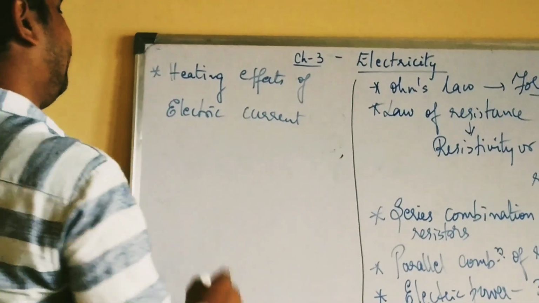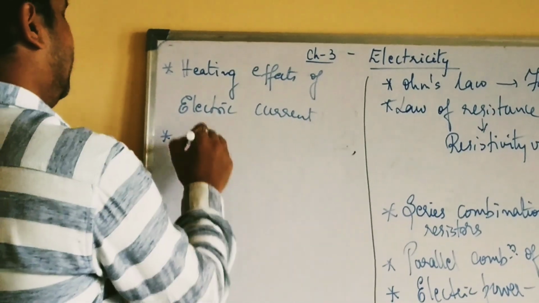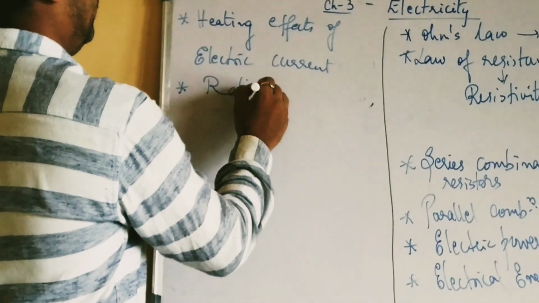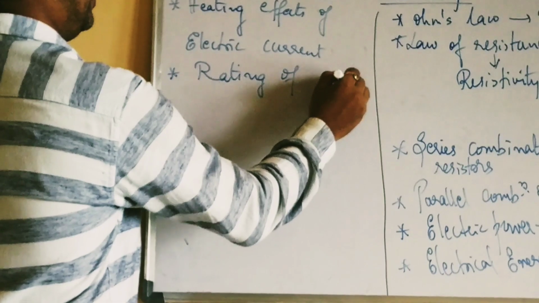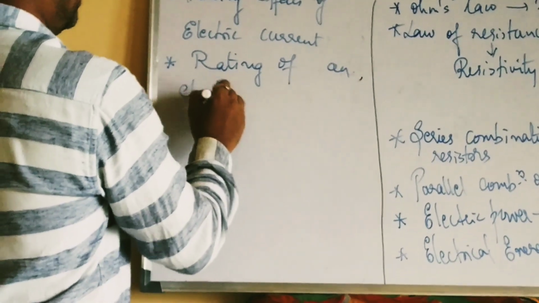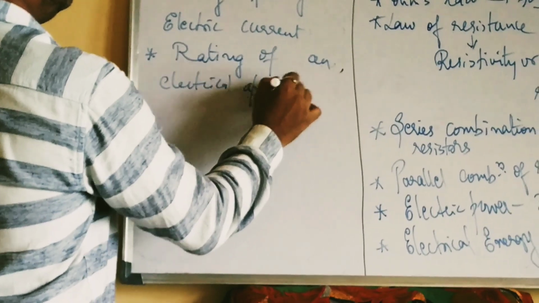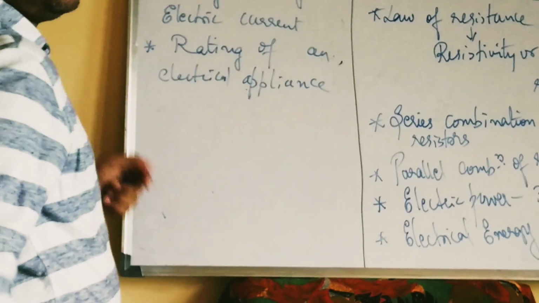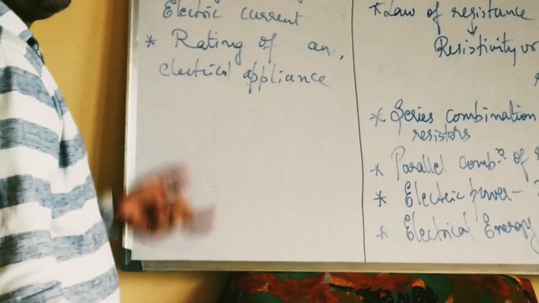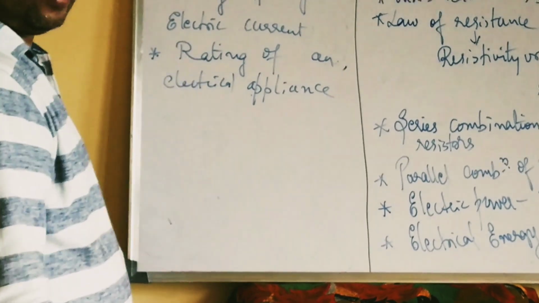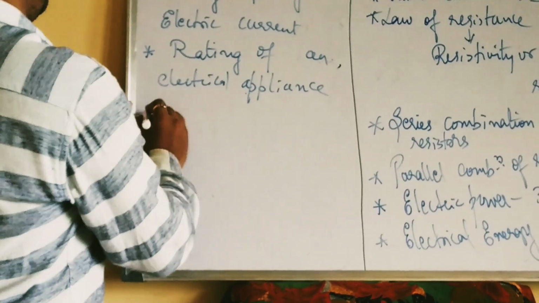After heating effects of electric current, we shall study about the rating of an electrical appliance. What is the rating of an electrical appliance? How do we rate that in terms of voltage or current or power? So how do we rate that electrical appliance? Okay, rating of that electrical appliance.